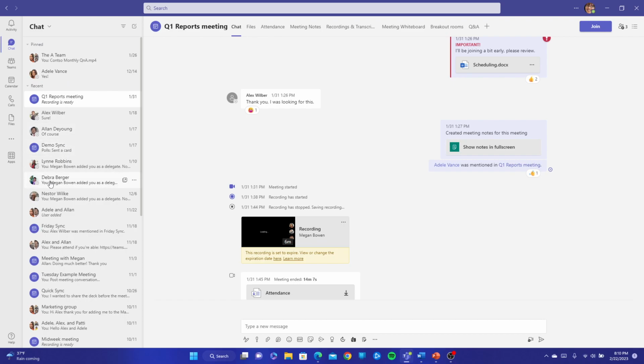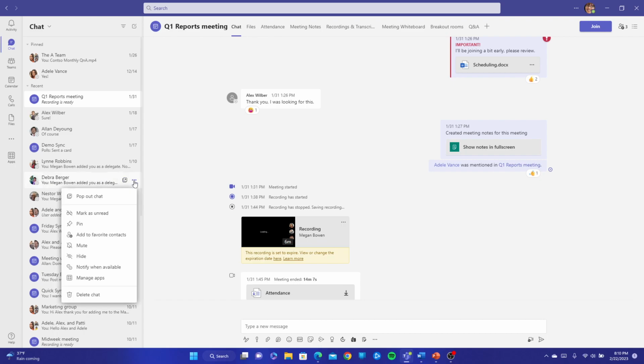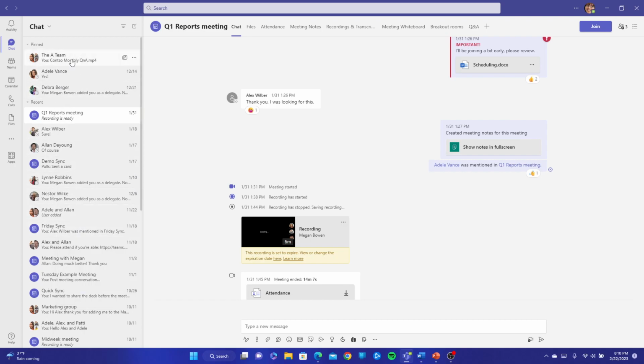So, for example, if I want to pin Deborah over here, I can just simply hover over Deborah and go to the ellipses, where I can simply click on pin, and it'll guide her to my pin section. And I can even organize this more by simply clicking on Deborah and dragging her to the top, and I can organize my pin section. You can have up to 15 pinned chats, whether it be a group chat, a singular chat, or even a meeting chat. Meeting chats will be represented by a calendar, which we'll get into once we start creating meetings.